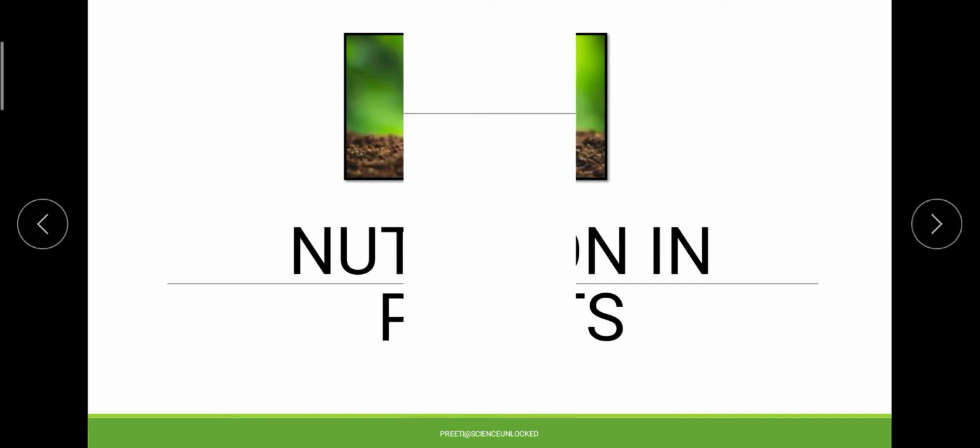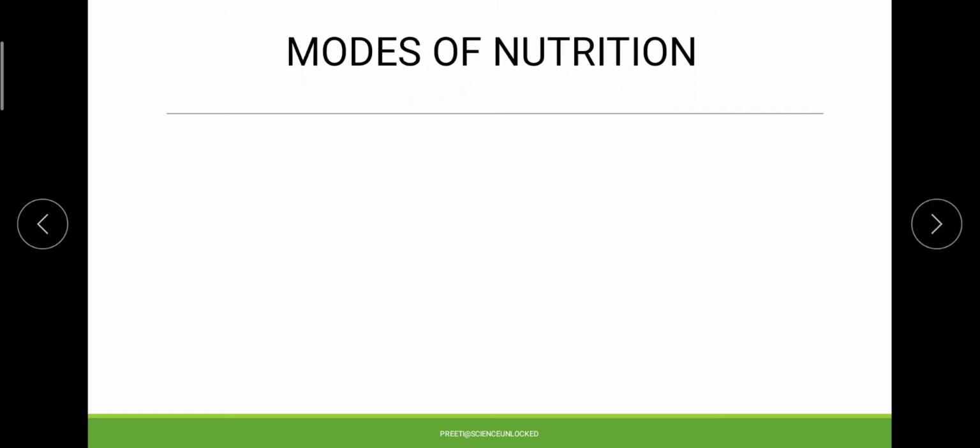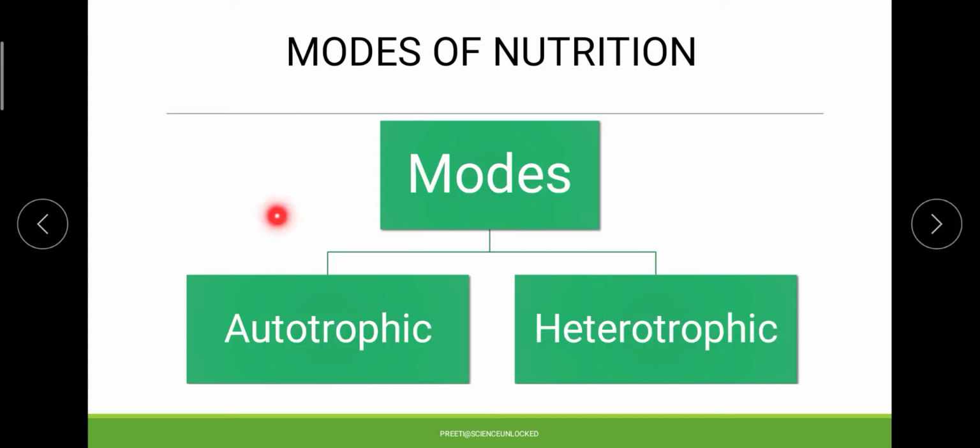But the very first thing that we are going to talk about in this session is the modes of nutrition. That means what are the different ways with which a particular organism is obtaining its food, whether we talk about its own making process, that is autotrophic, or the second category, that is heterotrophic, where the organism is not making it on its own but simply gathering it from other sources.